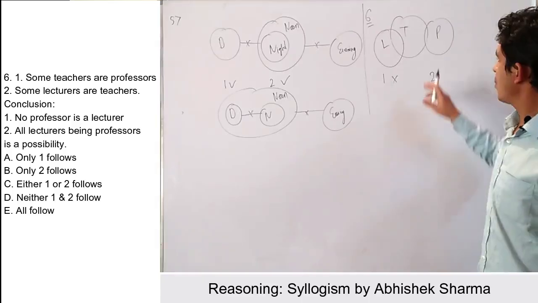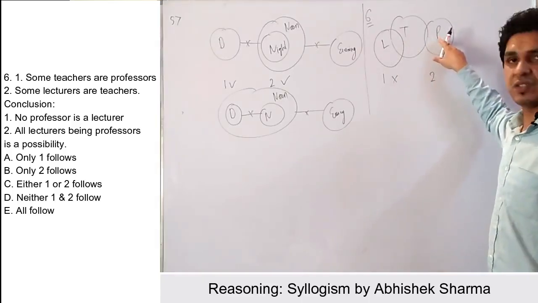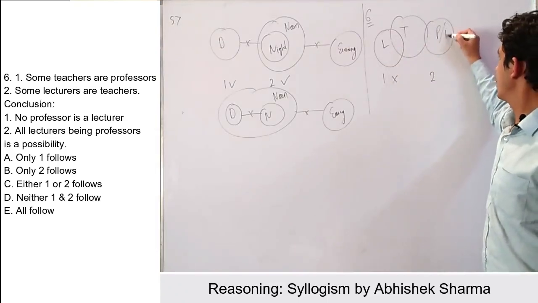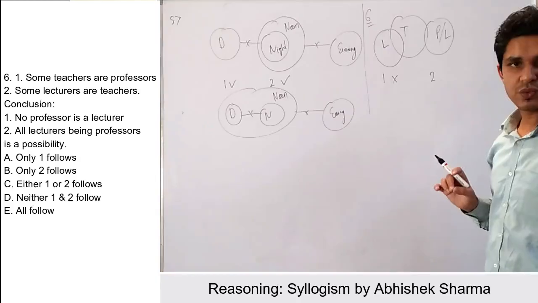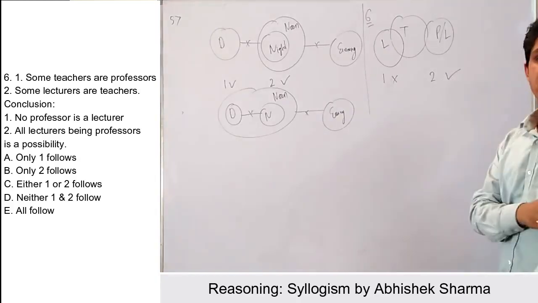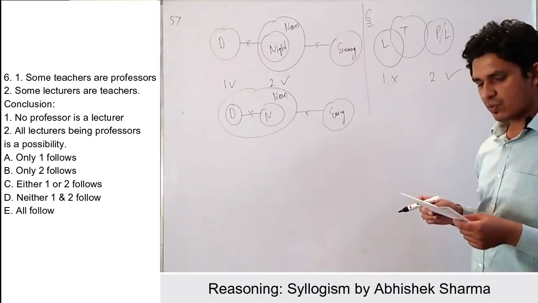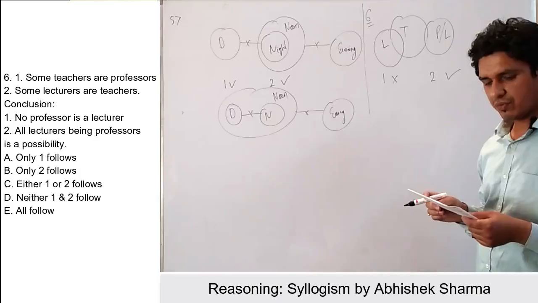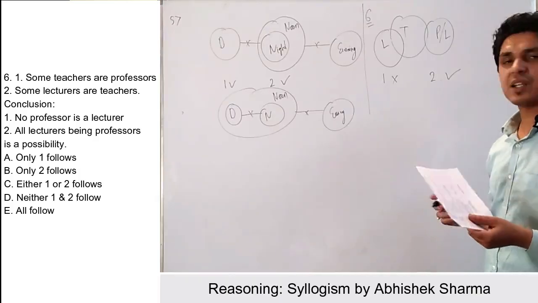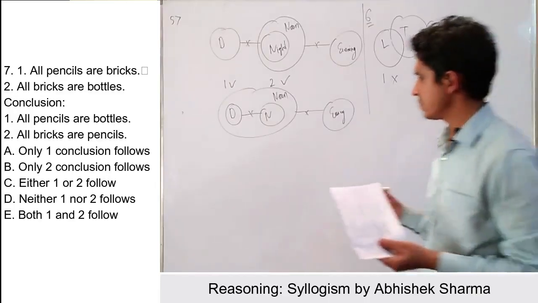So if I draw all teachers are professors, this is true, and all lecturers are teachers, that means if I draw like this it should be true. Yes, I can make it like this. That means my second conclusion will be true. So the answer of this question will be only 2 follows, right? Okay, coming to the next question, question number 7.